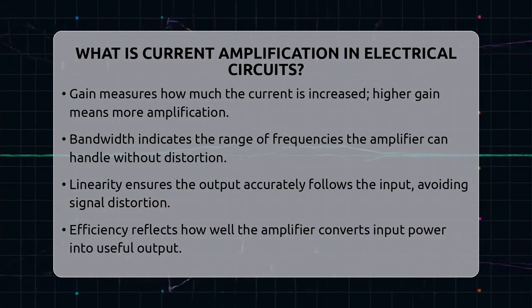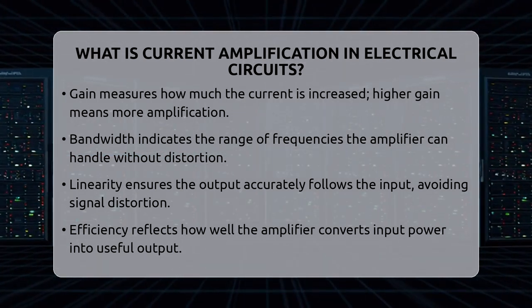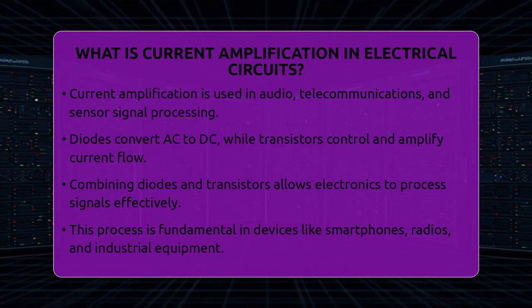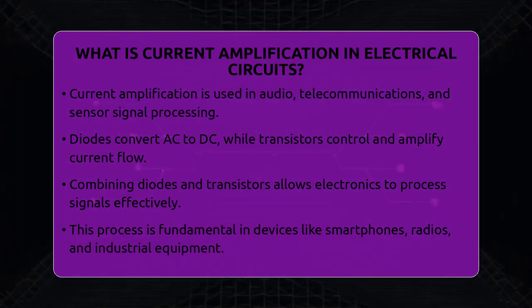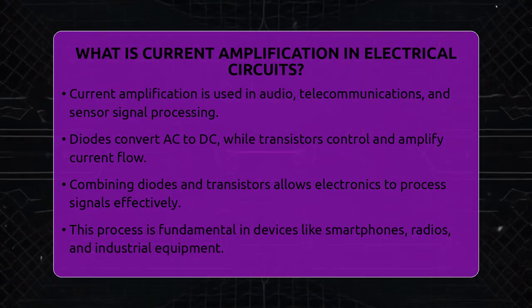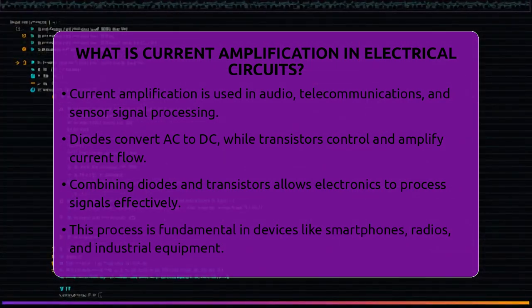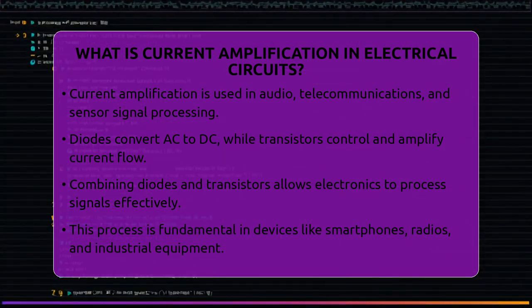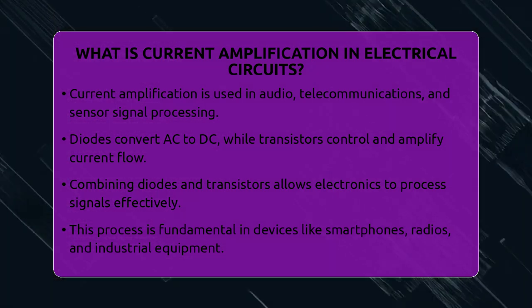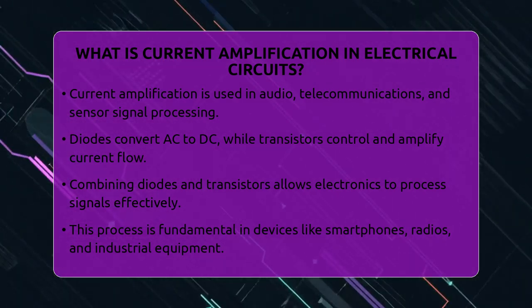In audio systems, tiny signals from microphones are boosted so speakers can produce loud sound. In telecommunications, signals are amplified to travel longer distances without losing quality. In embedded systems, transistors amplify signals from sensors to make decisions or control other parts of the circuit.